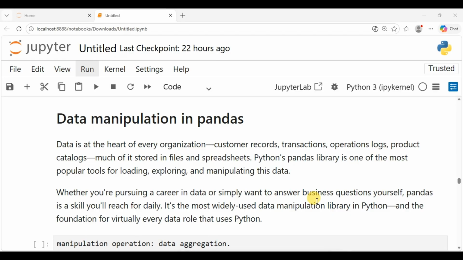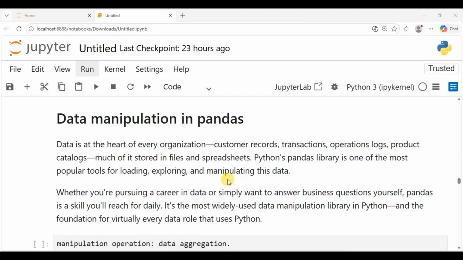The Python pandas library is one of the most popular tools for loading, exploring, and manipulating this data. Whether you're pursuing a career in data or simply want to answer business questions yourself, pandas is a skill you must be ready to work with daily. It is the most widely used data manipulation library in Python and the foundation for virtually every data role that uses Python.